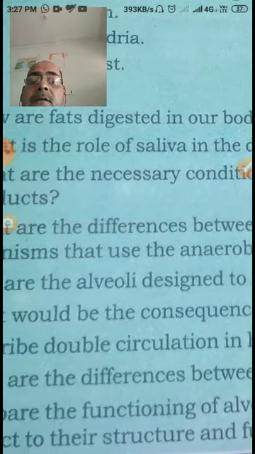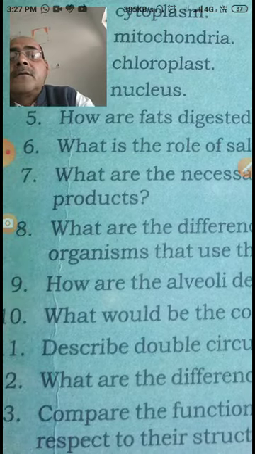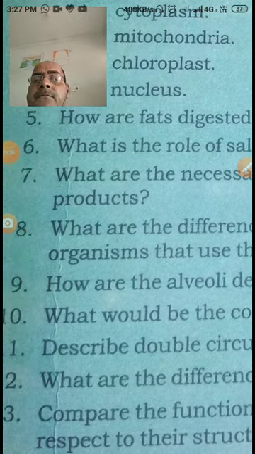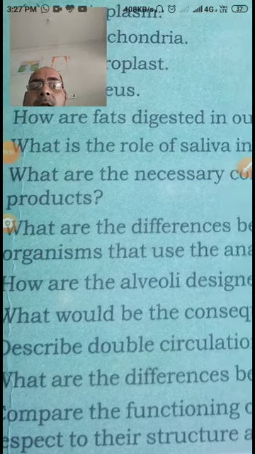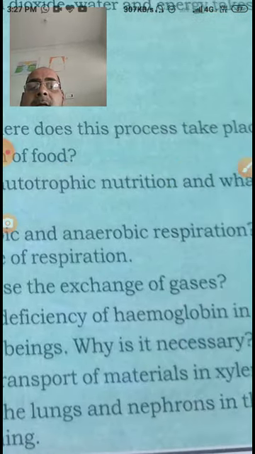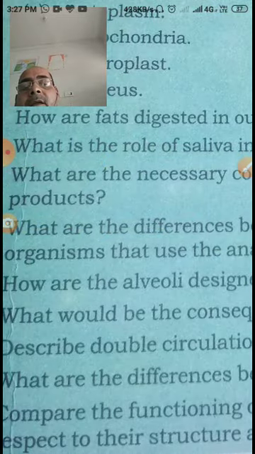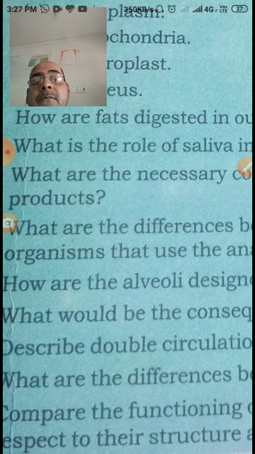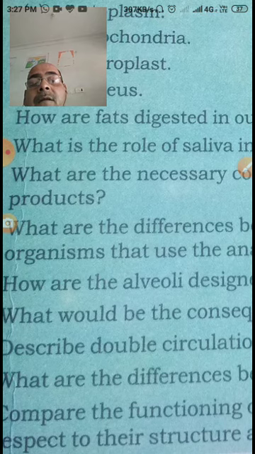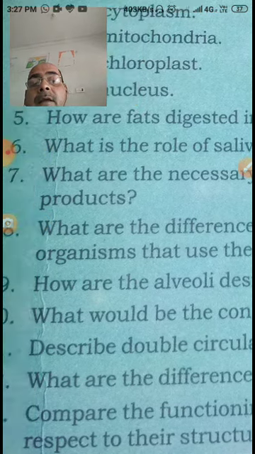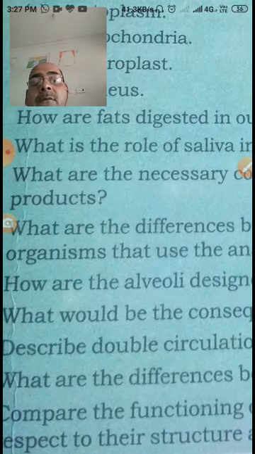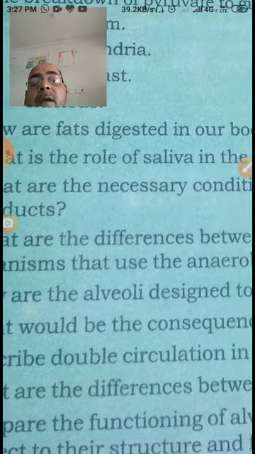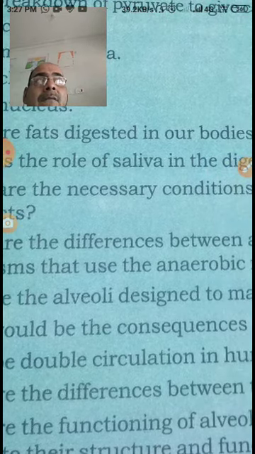And further, next question, have a fast look at this question: how are the alveoli designed to maximize the exchange of gases? My dear student, alveoli are the last unit of the lung, and these alveoli are small air sacs present at the top of the bronchioles. Every bronchiole has so many alveoli, and these small air sacs increase the surface area for the exchange of gases.